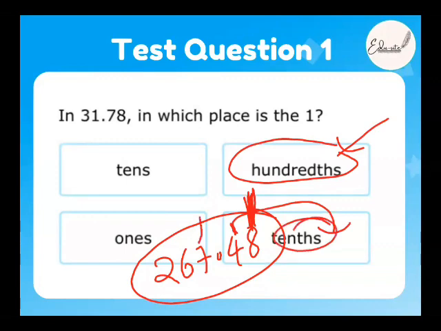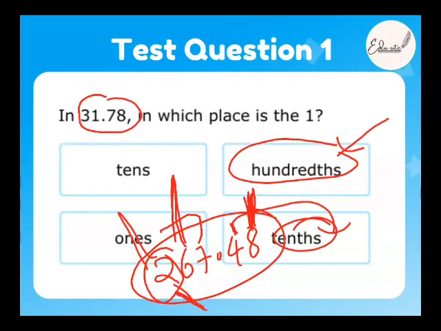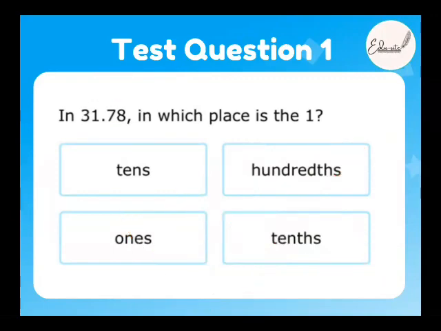Place value for 7? 7 is ones. What is tenths here? 6 is tenths. What is hundreds here? 2 is in hundreds place. Yes, very good. There is no hundred in this place. In this there is a hundred, right? Beta, 267. Okay. Correct? Okay, Alhamdulillah.